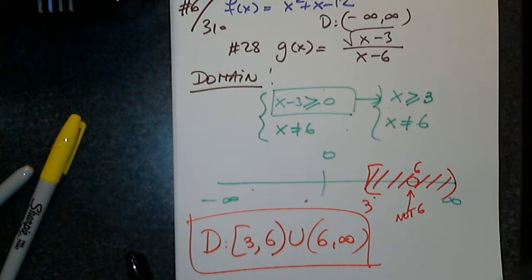You understand how many concepts we talked about? We talked about the concept of finding the domain of a square root. We talked about the concept of not having 0 in the denominator. And we also talked about the concept of making sure that both functions have a common domain for the entire function to exist. Is that clear? Yes? Questions? Okay.